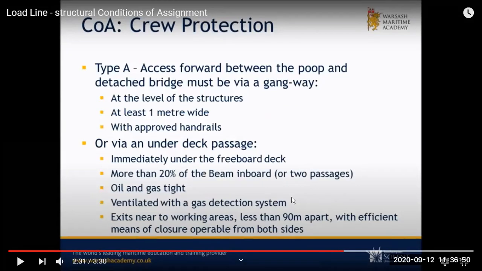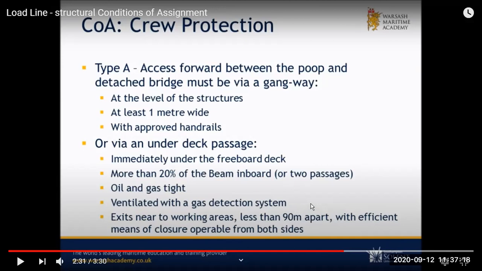Then there are different types of ships, type A and type B, reduced freeboard and higher freeboard. Type A are smaller ships with reduced freeboard. If they have direct access from the poop deck to your bridge, it should be via a gangway 1 meter wide and an under-deck passage. Should be oil tight and gas tight if it is under deck.